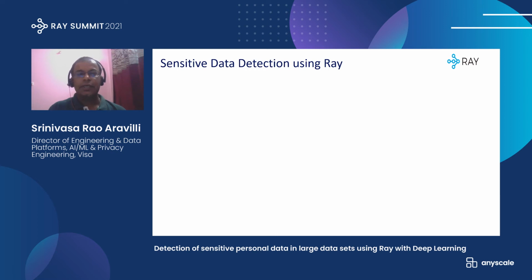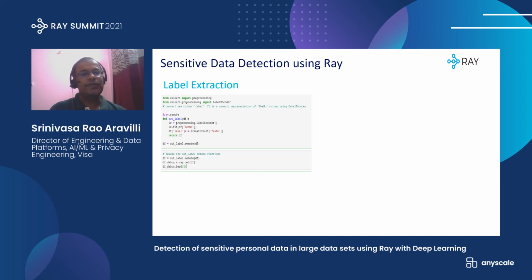So once the data is loaded and the features are generated, now we want to extract the labels which we have. The labels are yes or no, so we want to transform the labels from yes/no to 1 and 0, so that it's easier for the system to process. That's why we are using a label encoder from scikit-learn.